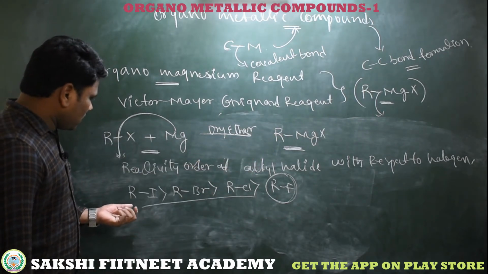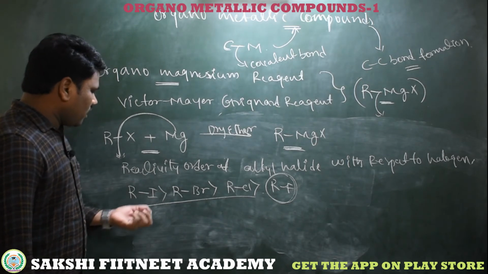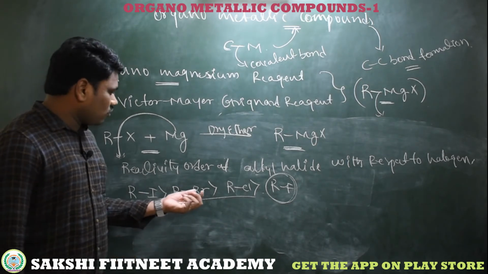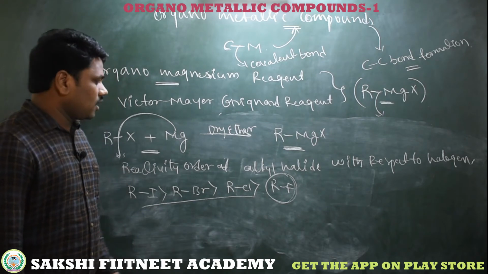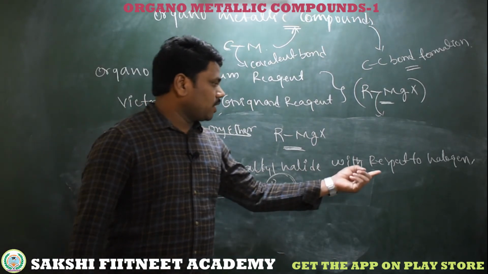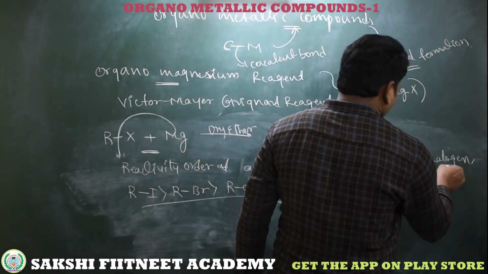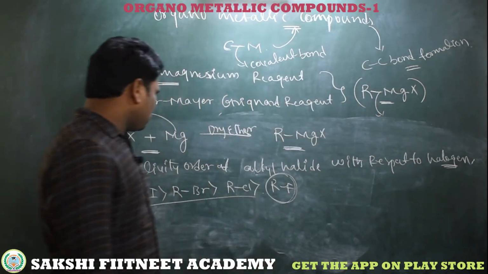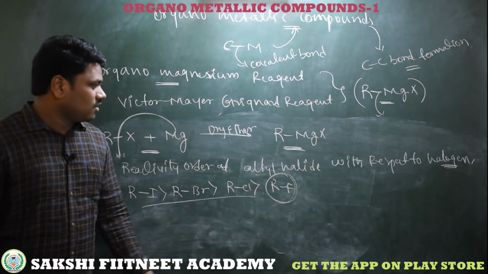So here, what is the reactivity order? Alkyl iodide is more reactive than alkyl bromide, then alkyl chloride. So this is the reactivity order of alkyl halides with respect to halogen. Iodides are more reactive, then bromides, then chlorides, then fluorides.